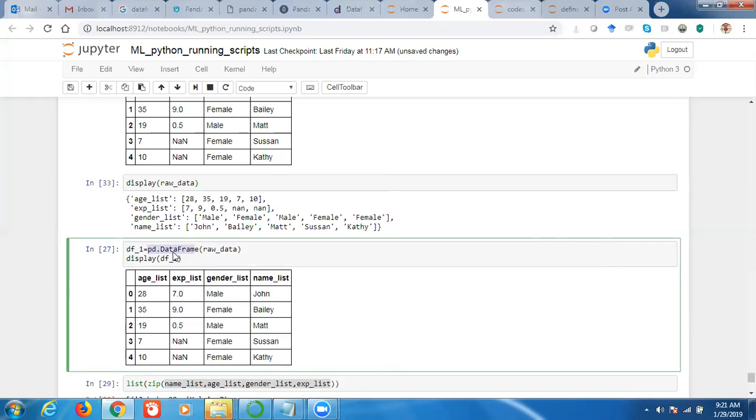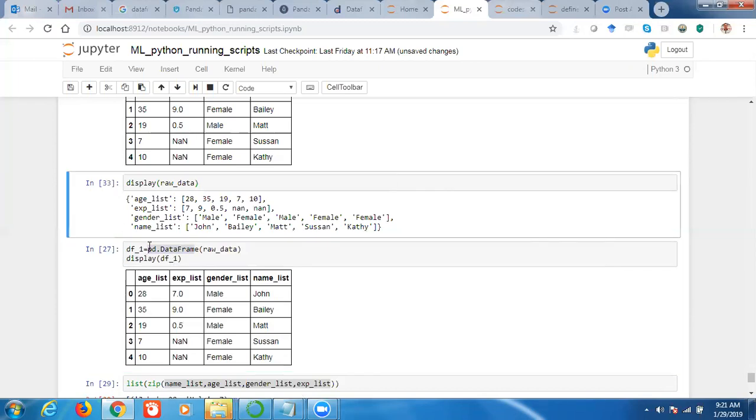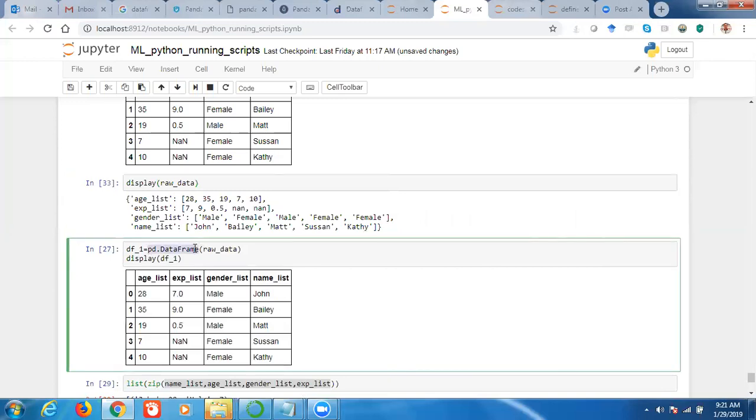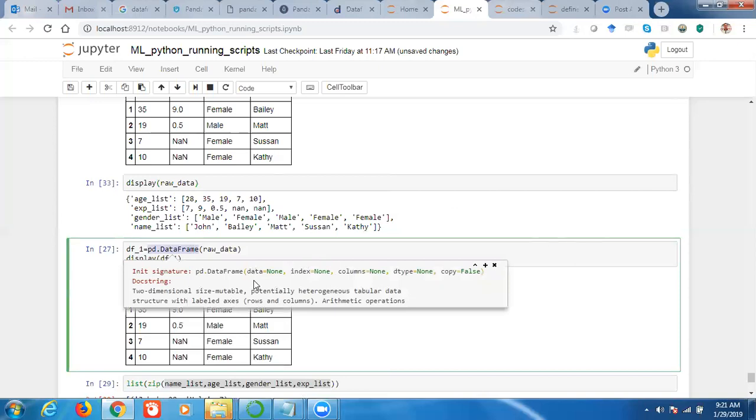Also, another thing, these are small things, but we need to understand them. I was talking about default values, right? These are the arguments: data, index, columns, dtype, copy, right? You can see that all four of them have been given the default value None, and the last one, copy, is given the default value False. This is known as a default value. The purpose is that even if you call the data frame without giving any argument, you can still create the data frame.